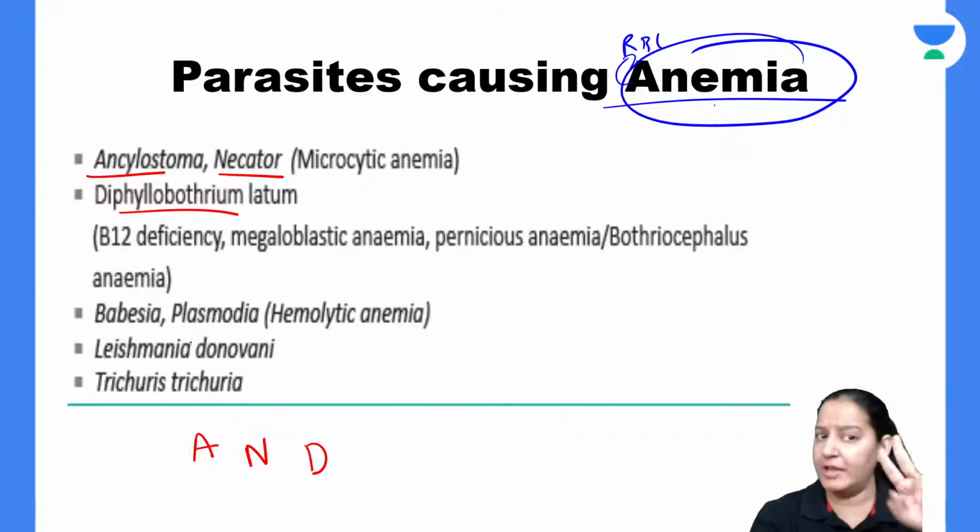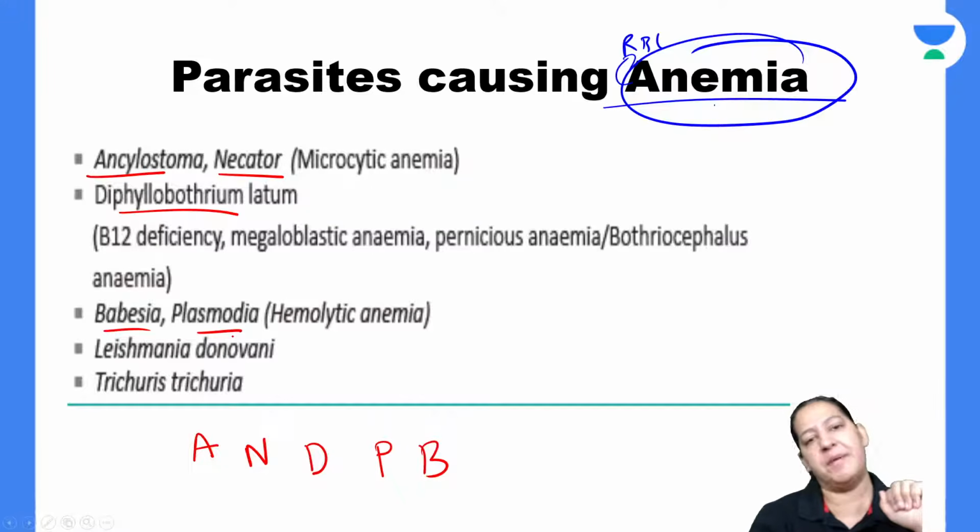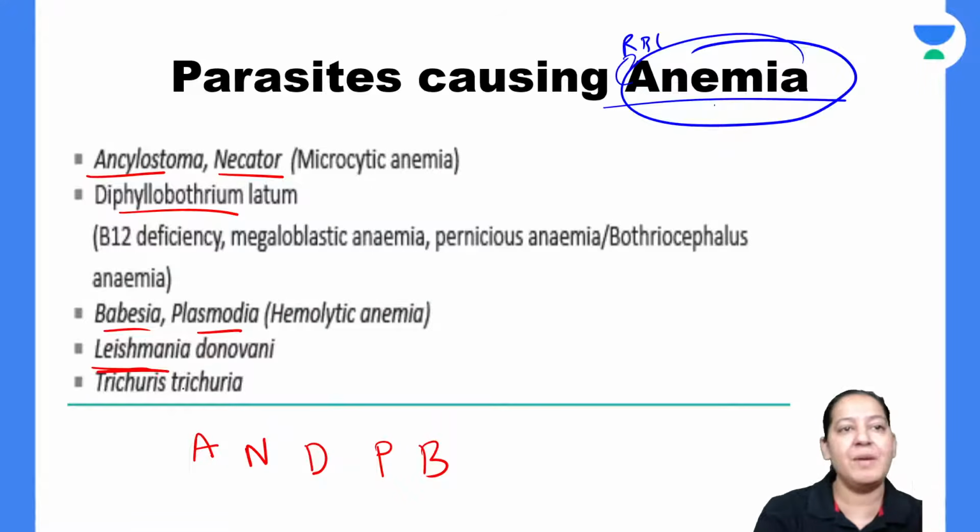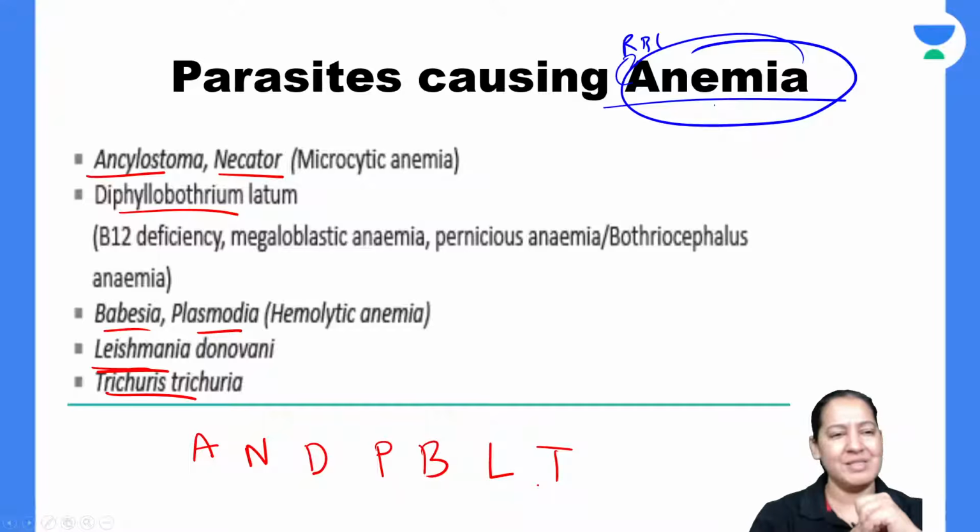The next are again two brothers, Plasmodium and Babesia. Plasmodium and Babesia always come together. The next is Leishmania donovani and Trichuris trichiura. Do you have any mnemonic? Last time someone told me a mnemonic, some of my students, I just forgot to note it down. A and D, okay, that's done.